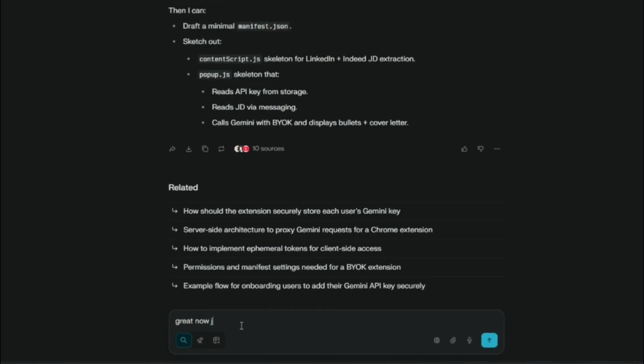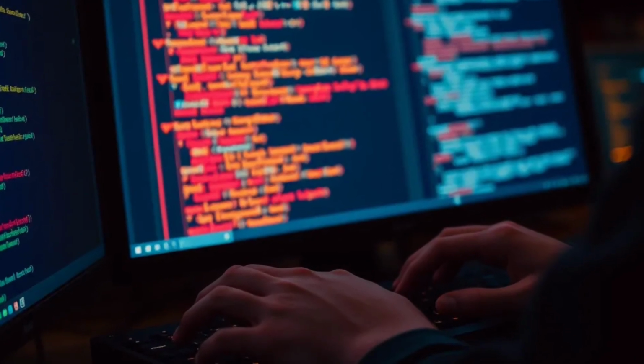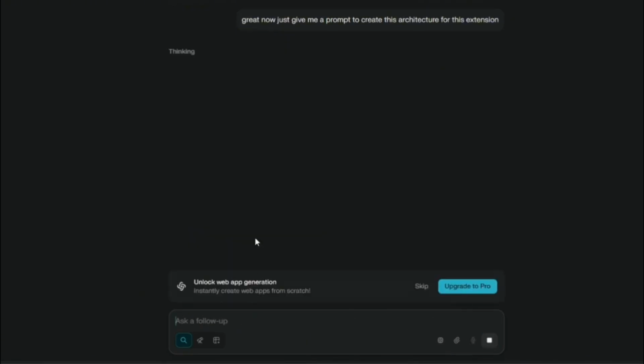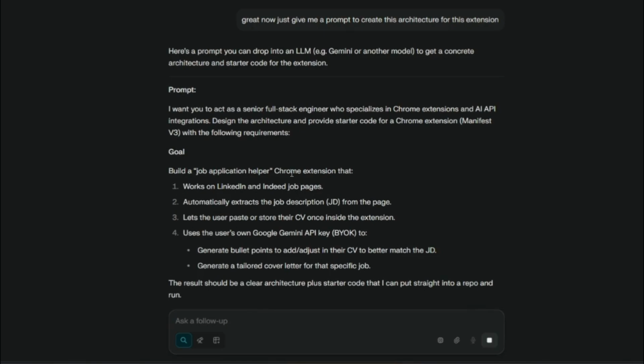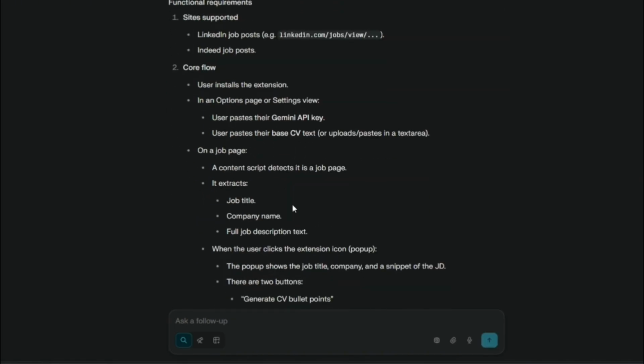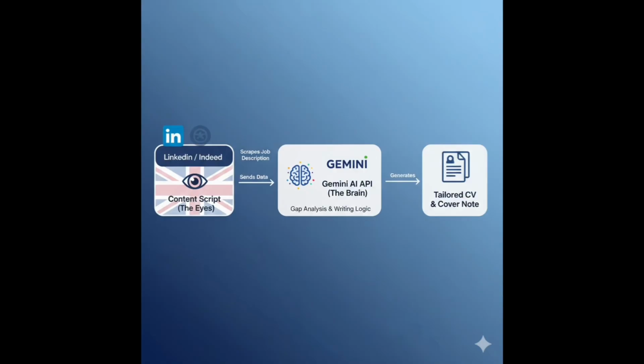Now it has given me the output. Now I'm asking Perplexity only to generate a prompt to create this extension, because rather than me writing the specification and missing something, I have asked Perplexity to generate a prompt which I will use and go to, let's say, Claude or any other software which you like, and try to generate my Chrome extension. So if we go through the architecture, this is how it's going to look.